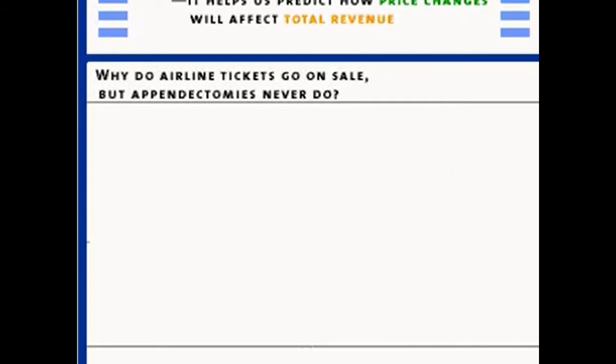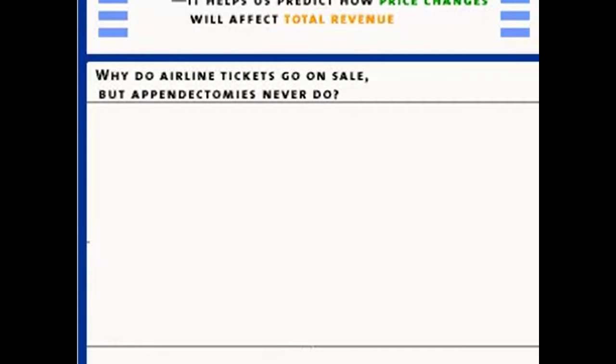Let me give you an example. Have you ever wondered why airline tickets go on sale all the time and appendectomies never do? The answer is this. If airline company ABC puts their airline tickets on sale, they will attract a lot of customers. They'll attract customers from their competitors, and they will attract customers from people who didn't even plan to travel. A small change in the price of tickets brings in a lot of new customers for ABC Airlines. Their total revenue increases because the demand for their product is very price sensitive.